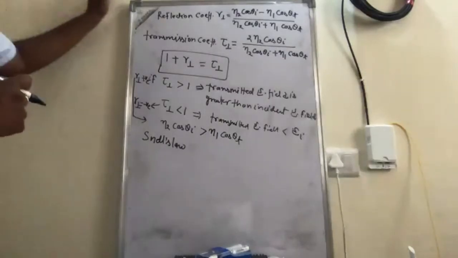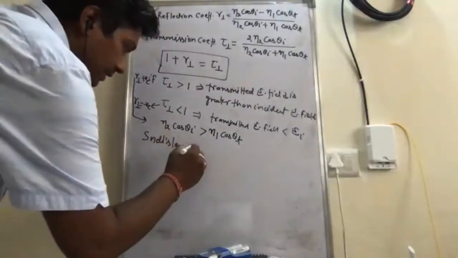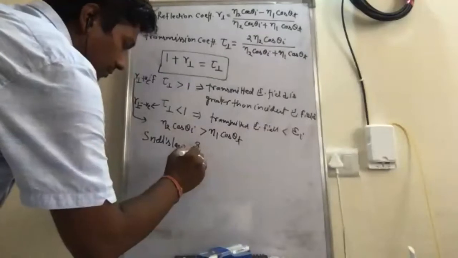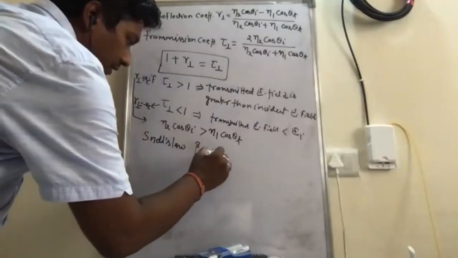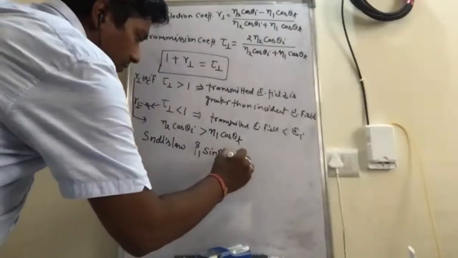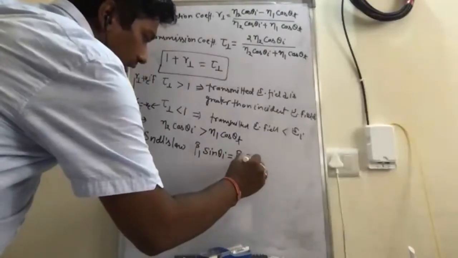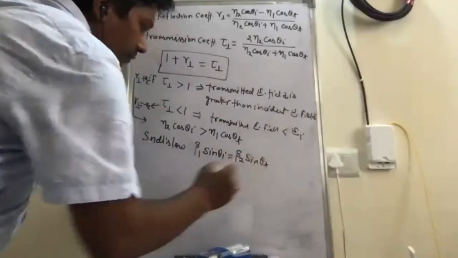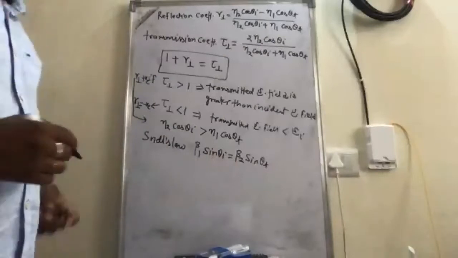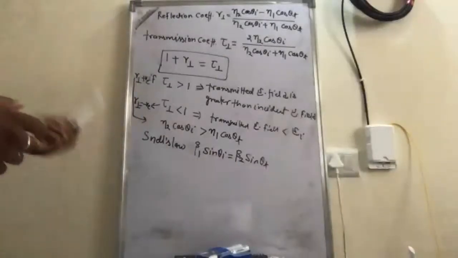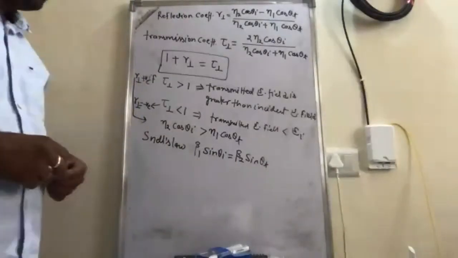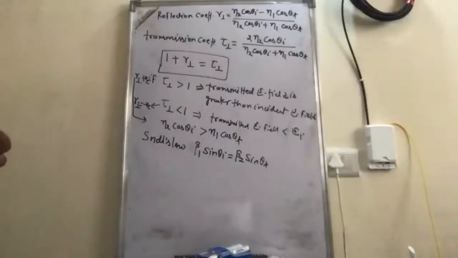So basically it's very similar. We get beta 1 sine theta I is equal to beta 2 sine theta t, where beta 1 and beta 2 are the phase constants in medium 1 and medium 2 respectively.